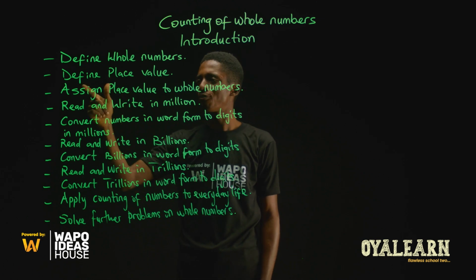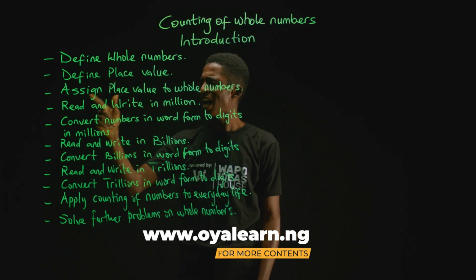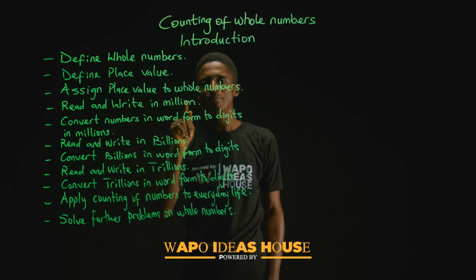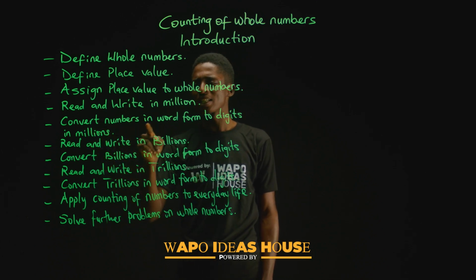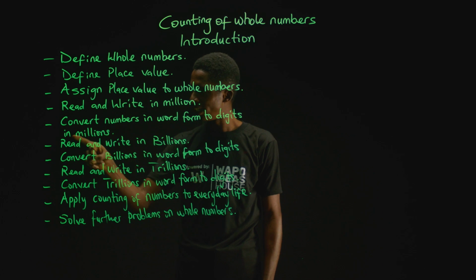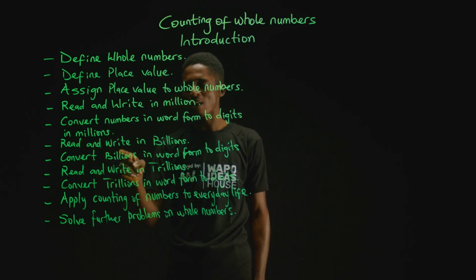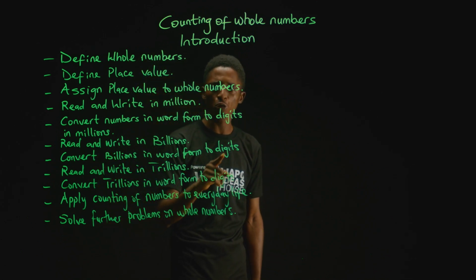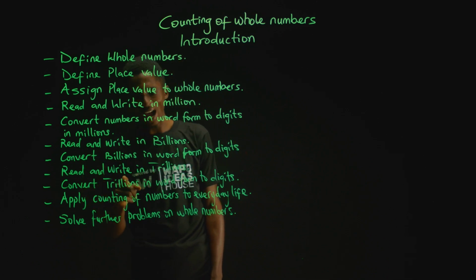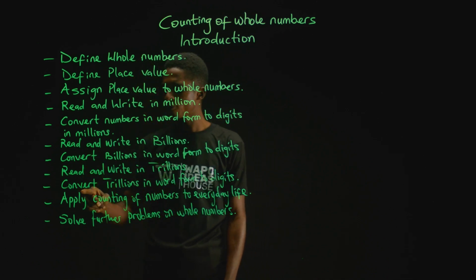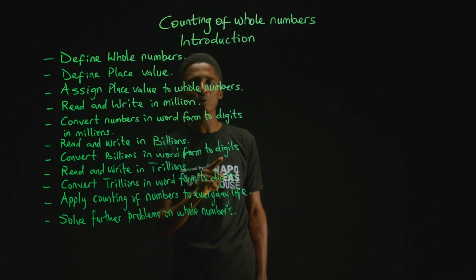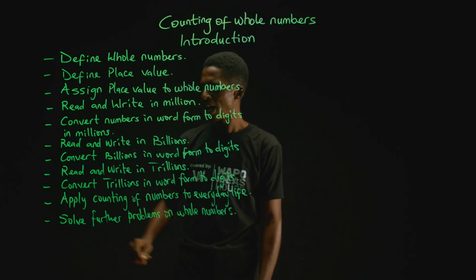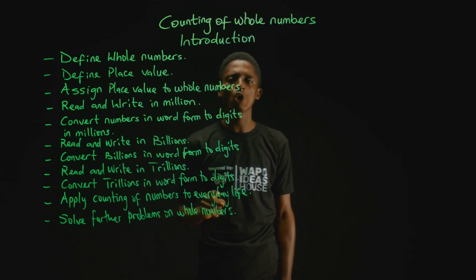We would learn to define place value, assign place value to whole numbers, read and write in millions, convert numbers in word form to digits in millions, read and write in billions, convert billions in word form to digits, read and write in trillions, convert trillions in word form to digits. Apply counting of numbers to everyday life and solve further problems on whole numbers.